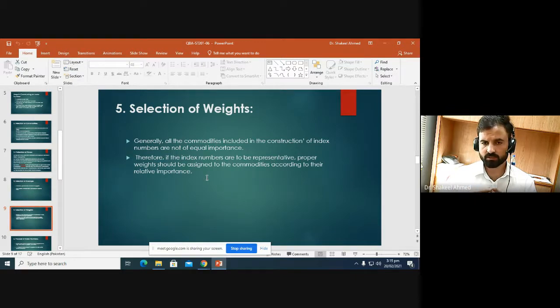For example, if a commodity is consumed on a large scale, then its importance should be higher than that of any other commodity whose consumption is relatively low. So in constructing a price index number, we consider the quantity consumed as the weights, and while computing the index number for quantity, we take the prices of the commodities as the weights.